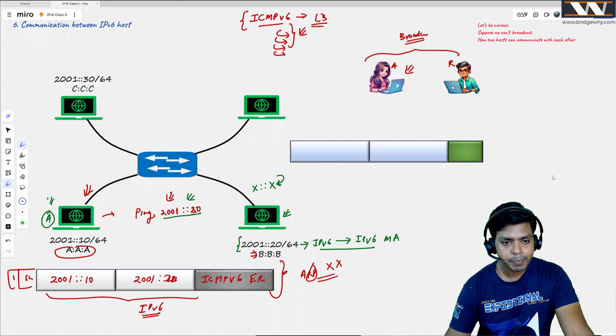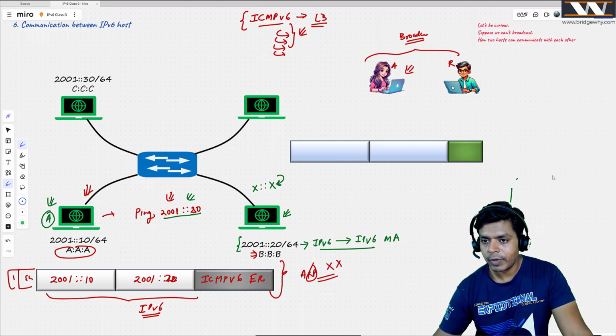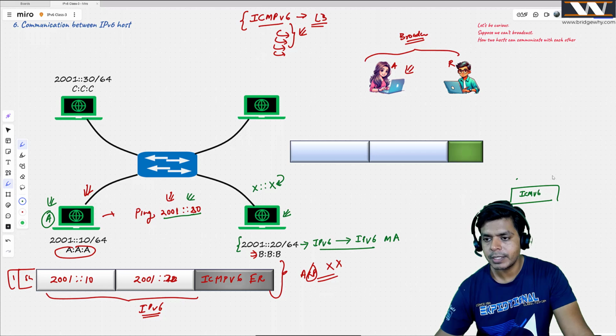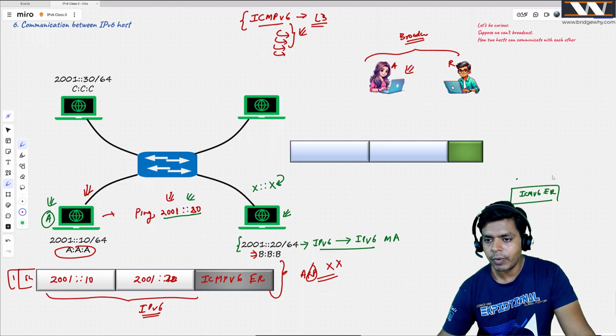Host A wants to ping 2001::20, right? First of all, what will be there? First of all, we will be having an ICMP version 6 echo request message for sure, right? And then what are we going to have? We will be having source IP and destination IP. Source IP is going to be our 2001::10.